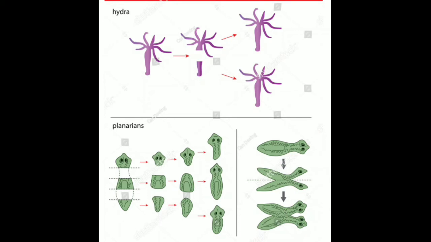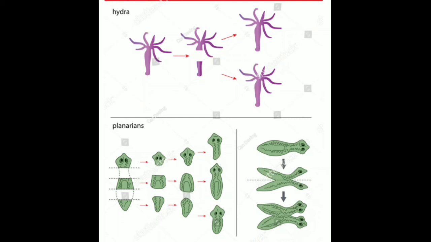When the body of the Planaria has been cut into three parts, each cut part has regrown to form a new individual Planaria. You can see this in both cases. Is it clear? So this is how the process of regeneration takes place in animals.